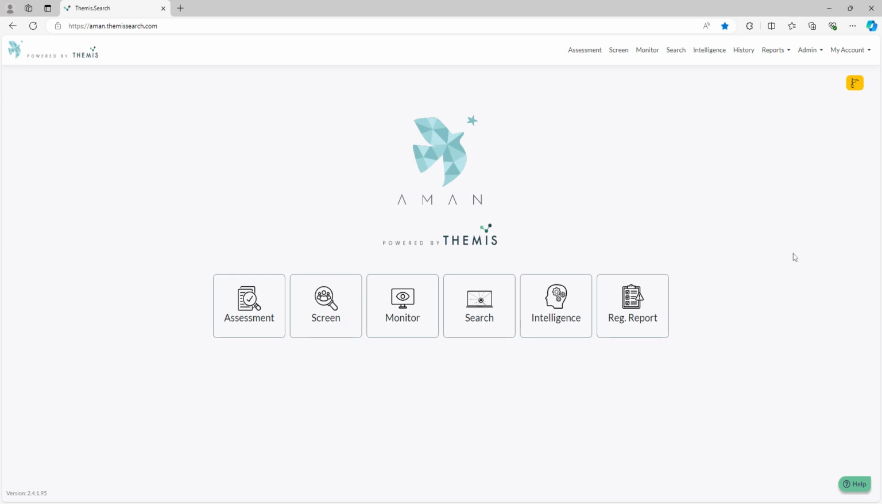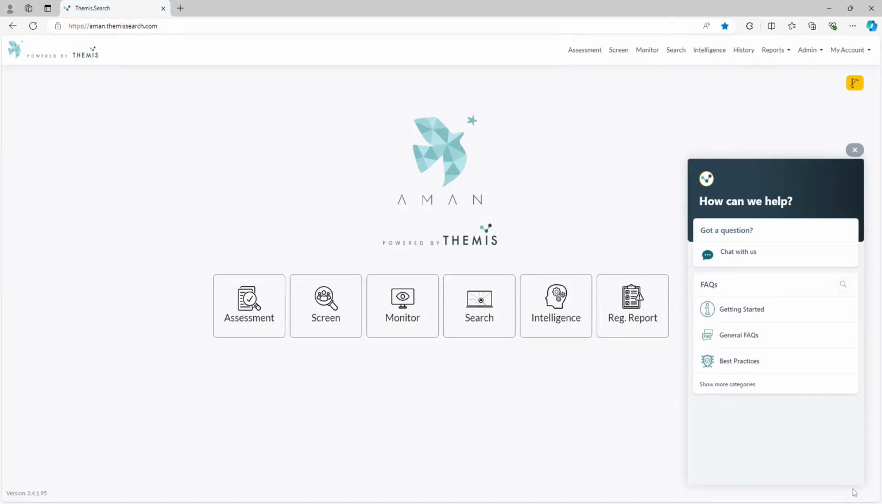Should you require any help, you can select the help icon in the bottom of the page. Here you will be able to chat to our Themis bot directly by clicking the Chat with Us option, or you can access our extensive FAQs, which will provide you with supporting articles on all things compliance and due diligence.